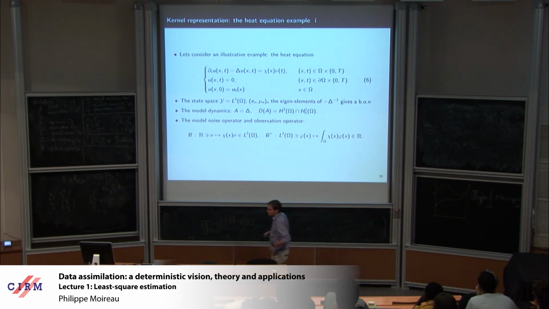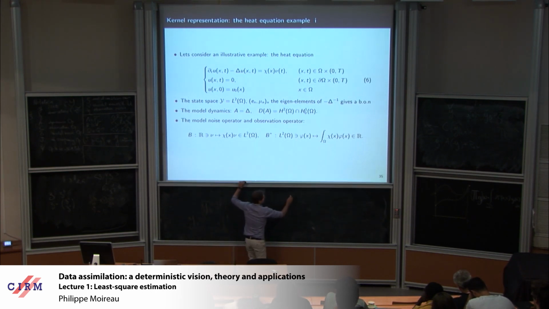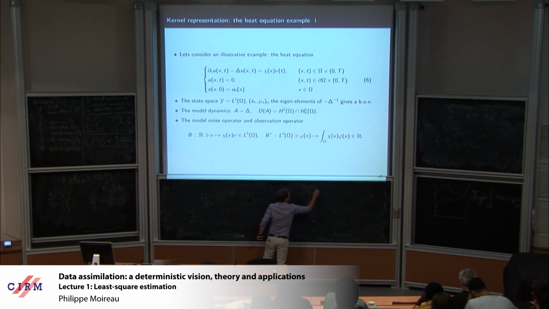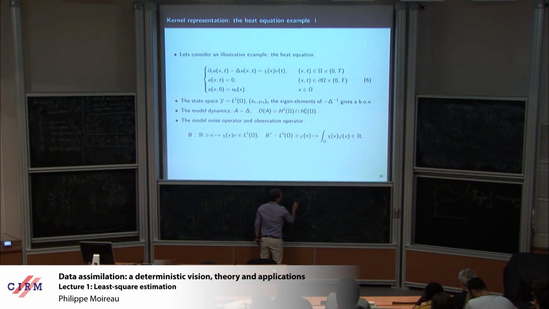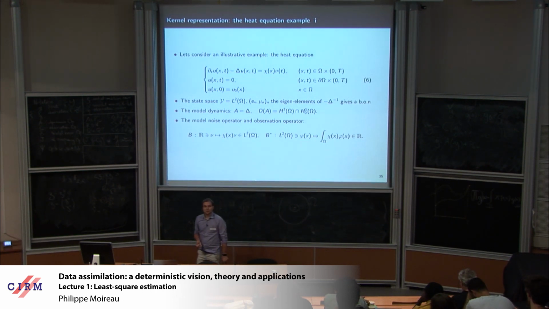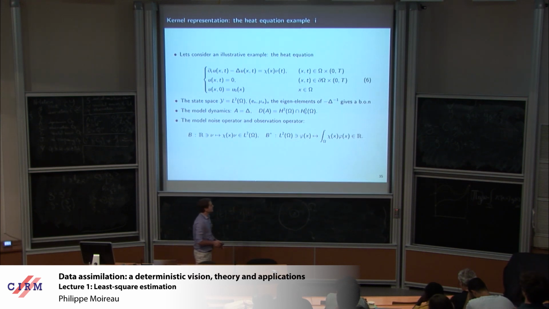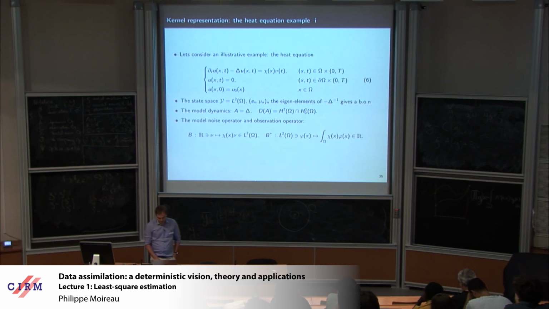I will observe the solution on a small omega. So I have a heat equation over a domain omega, and I will observe over a small domain omega. Okay, and the idea is again to reconstruct the initial condition.